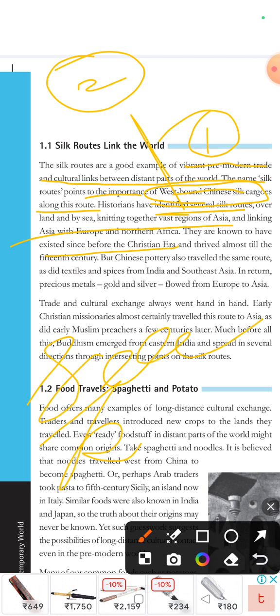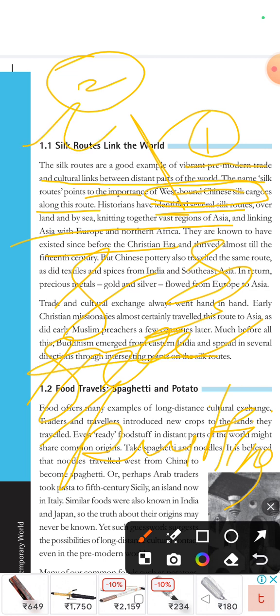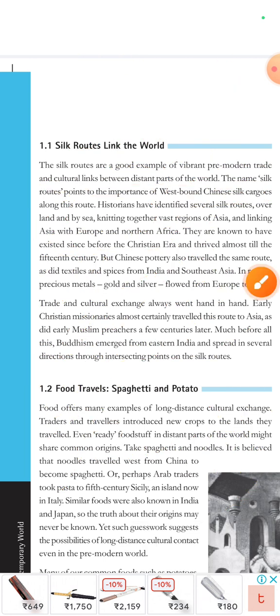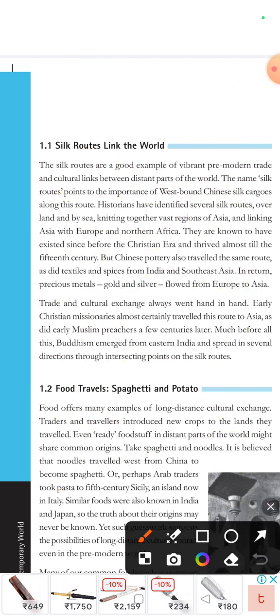In sea routes, that is, sea exploring, we know about Columbus and Vasco da Gama. Columbus went to America instead of India, and Vasco da Gama finally discovered India. We have studied this in our previous classes.